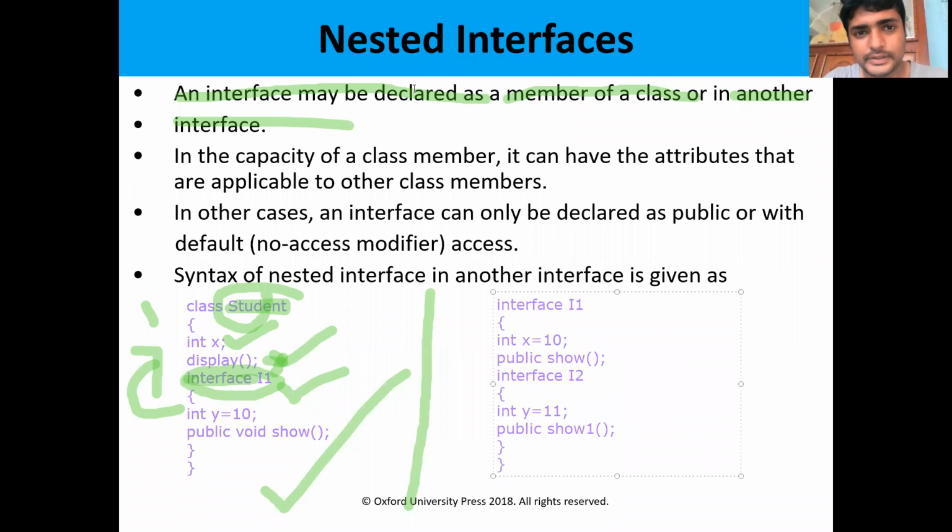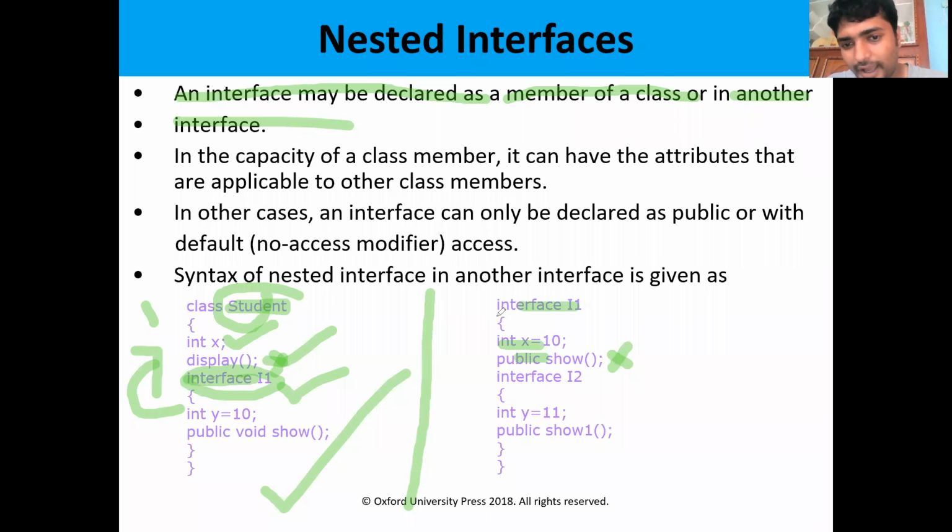See here. In this example, I have defined the interface I1. I1 consists of constants and abstract methods. Here the interface is not yet closed. Interface I1 consists of another interface. I am defining another interface I2. So I2 exists in the interface I1, and then I am defining I2.